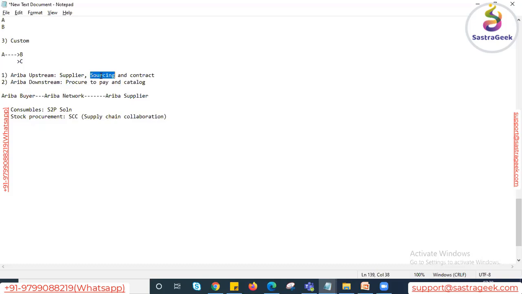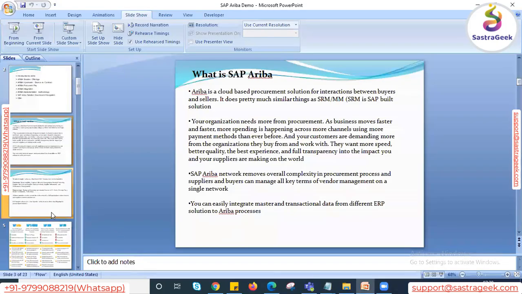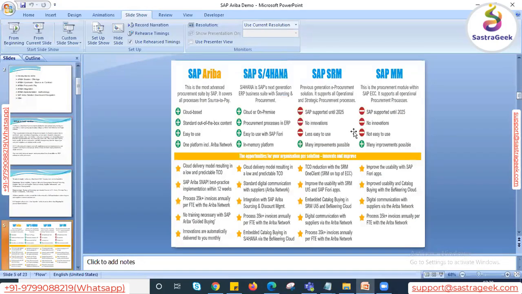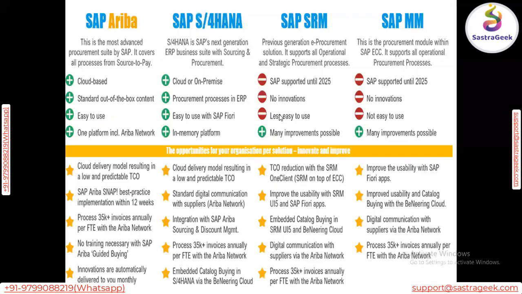So will it replace SRM in this case, the supplier portal? Yes. I think you might have heard about this, that from 2025 SAP MM and SAP SRM, Ariba is not going to support them anymore. SAP SRM users have to adopt SAP Ariba, and SAP MM users have to migrate to S/4HANA.